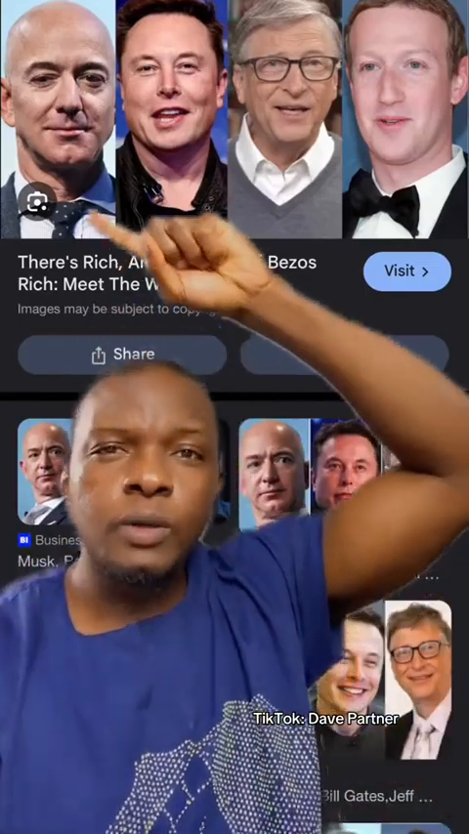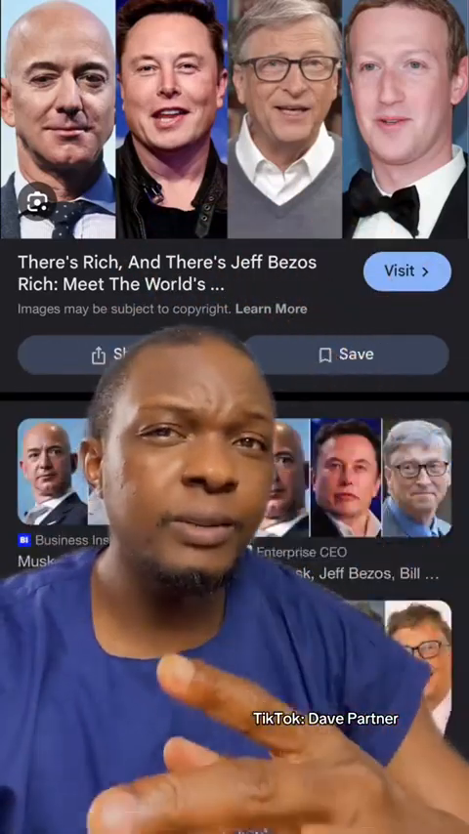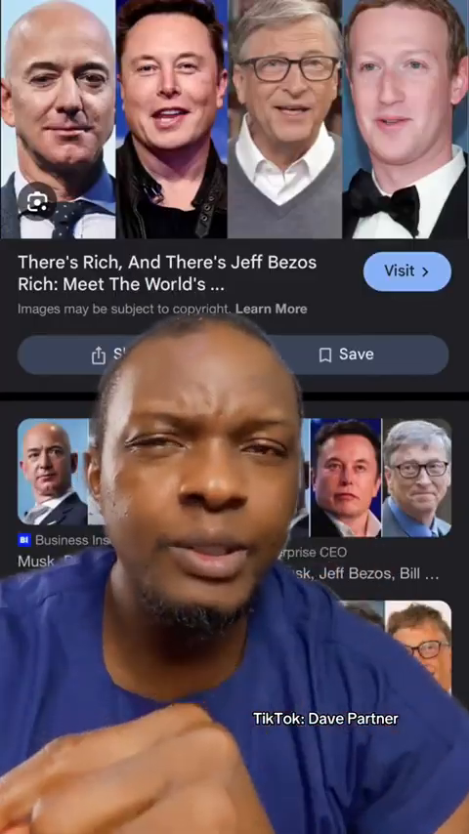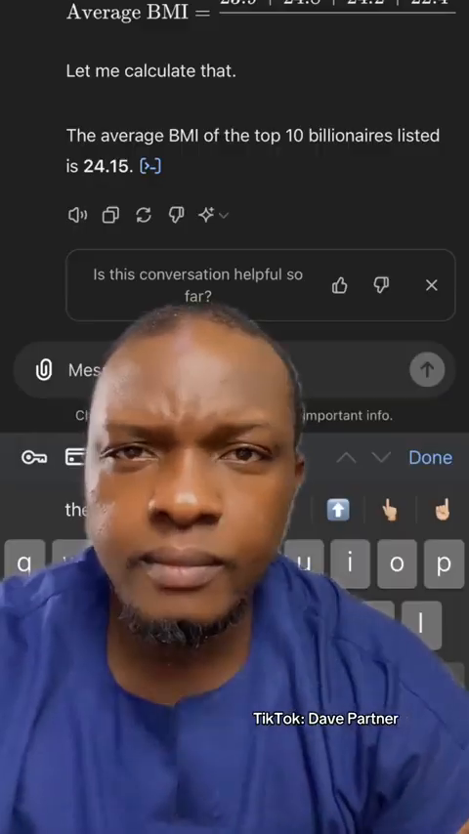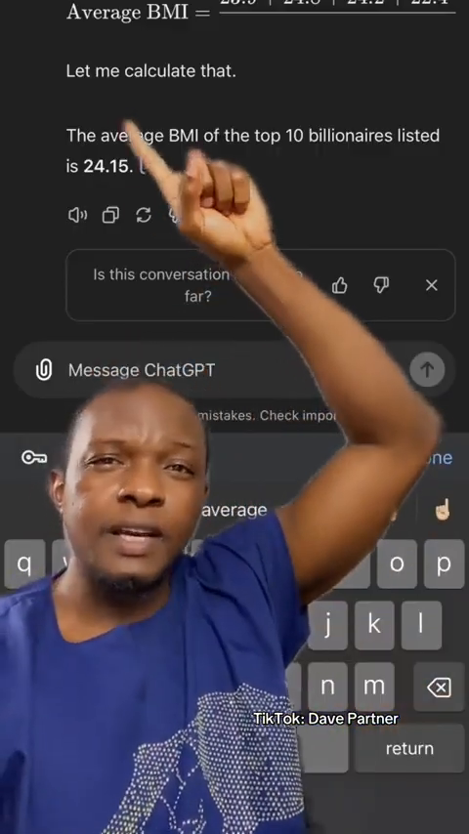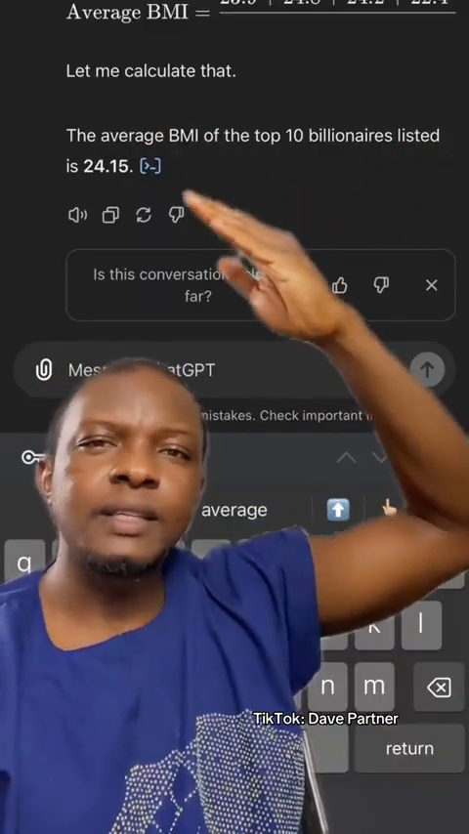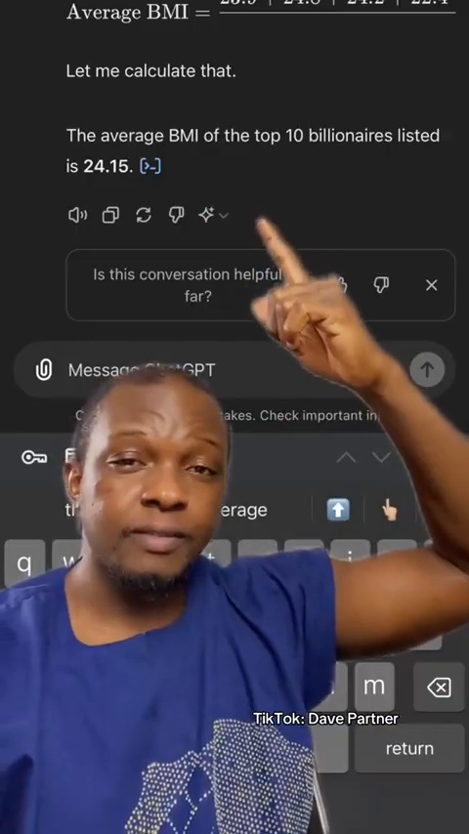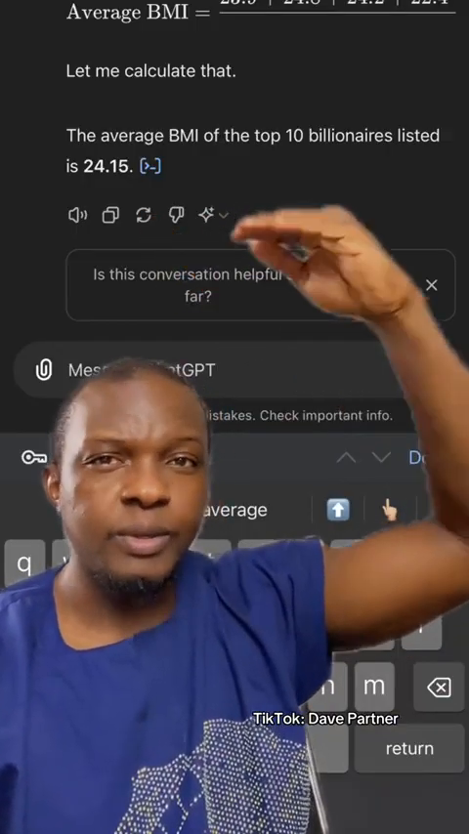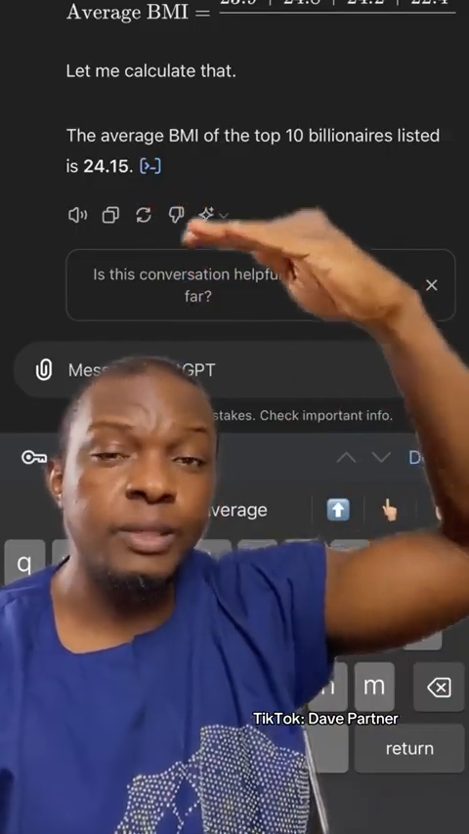What do the world's top billionaires have in common that you can learn? I'll teach you something about your body that makes theirs unique. The average BMI of those top 10 billionaires is 24.15. I want you to note this number. Actually, what it says is that it's below 25.